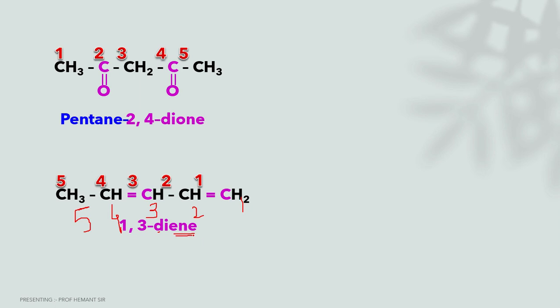According to the position of the double bonds, the name will be 1,3-diene and there are 5 carbons. So the structure name is penta, there are 5 carbons, hence penta-1,3-diene.